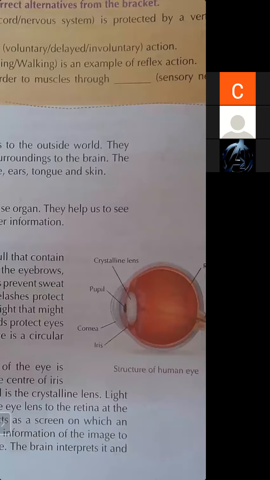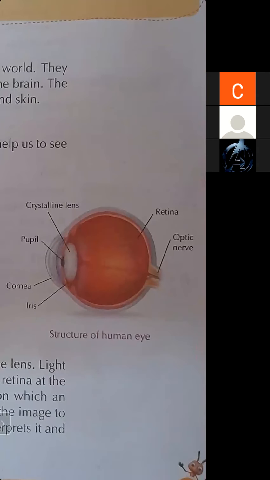So the first sense organ we are talking about is eyes. Eyes are our most important sense organ. They help us to see the objects around us, gather information and send that information to the brain. So students, you have to draw the structure of human eyes in your practice notebook and in your fair notebook also. Many important diagrams are given in this lesson, and each diagram is very important. The first diagram you have to draw is the structure of human eyes.